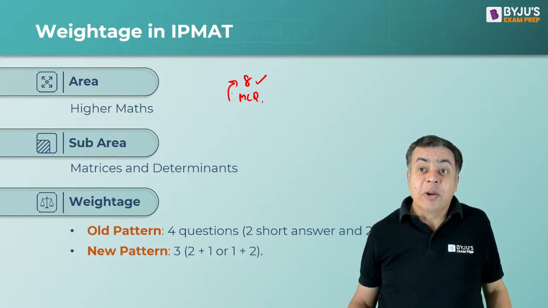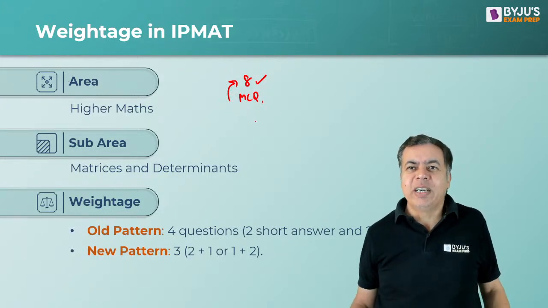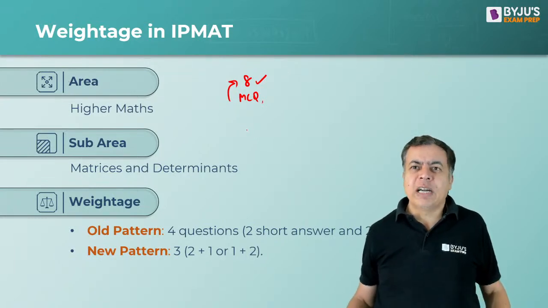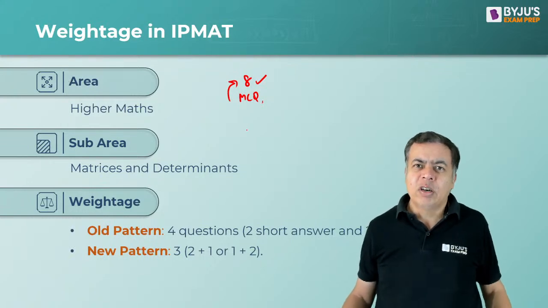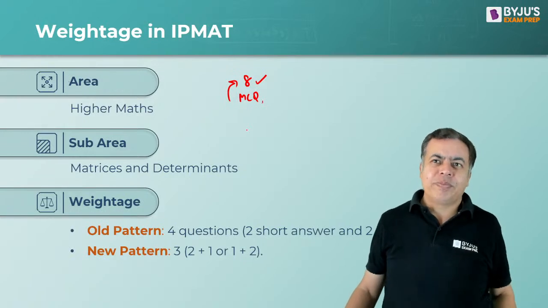I'm talking about out of 40 questions, that is only 20%. Only 20% of the questions if you attempt, that means you can leave many questions. So that is the key in IPMAT Indore. So you can selectively attempt.